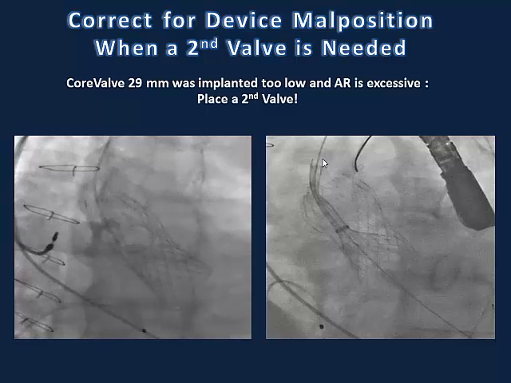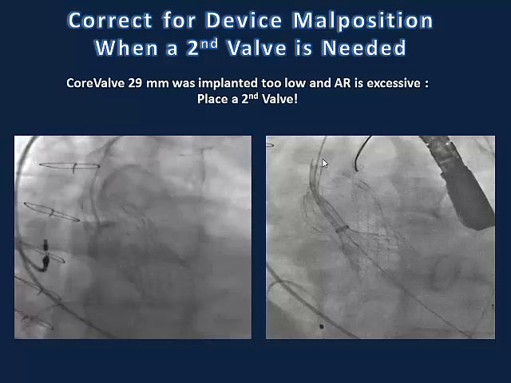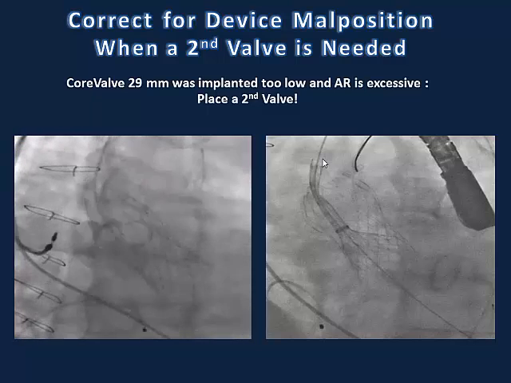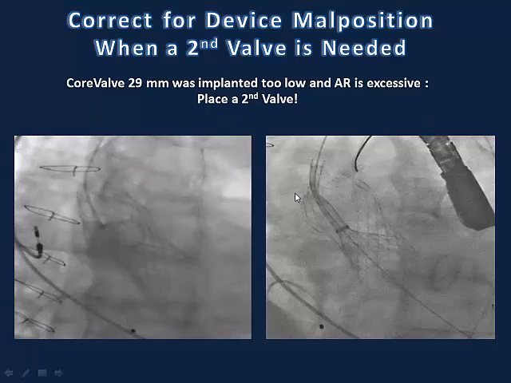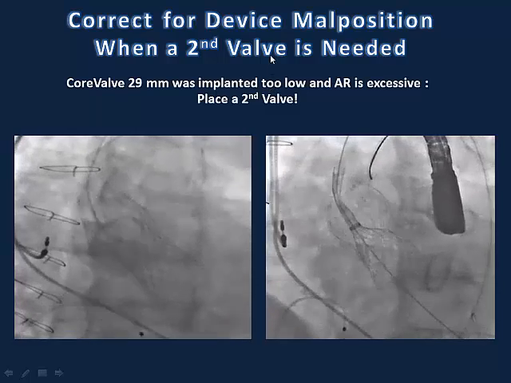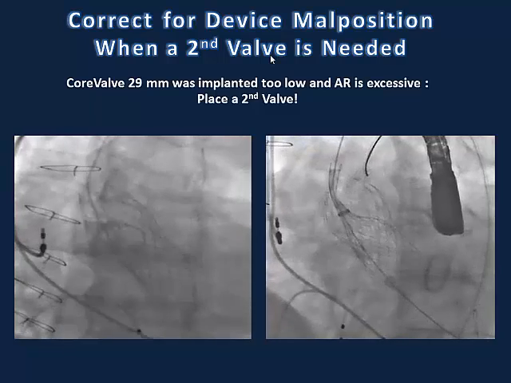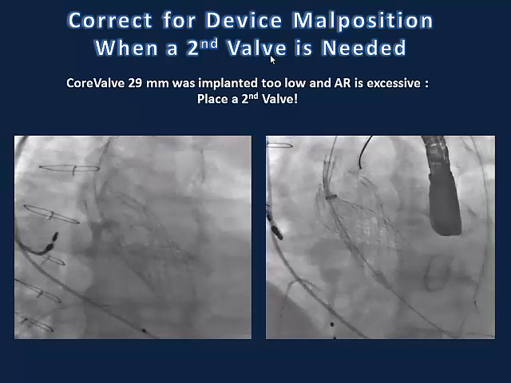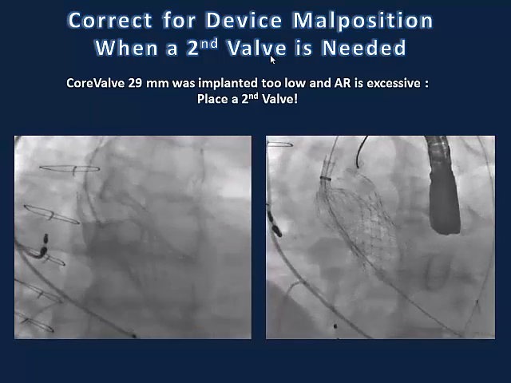And this is another very opposite example from our lab when we implanted the CoreValve, which actually dived into the LVOT. We got excessive paravalvular leak above the skirt, and again we corrected this by the implantation of another valve which was around 10 to 12 millimeter above the original valve, and we ended up without any leak at all.